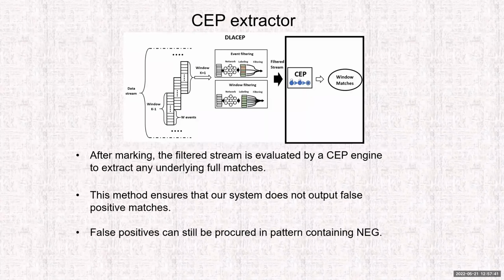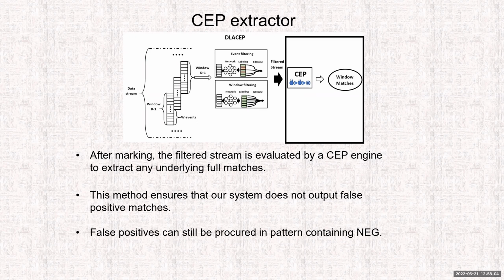The last part is the CP extractor. After filtering out the stream, the filtered stream is relayed to a typical complex event processing engine, which extracts the pattern into different window matches. Now, because the complex event processing engine cannot make any faults, it is 100% accurate.